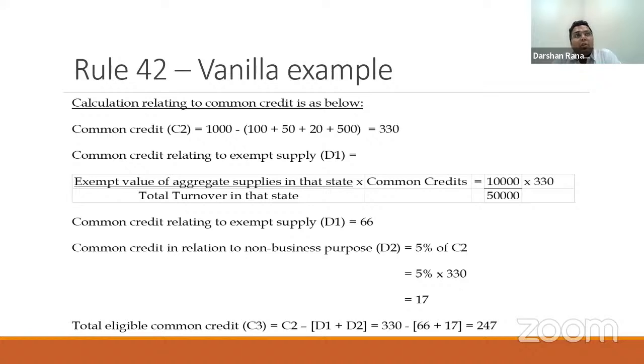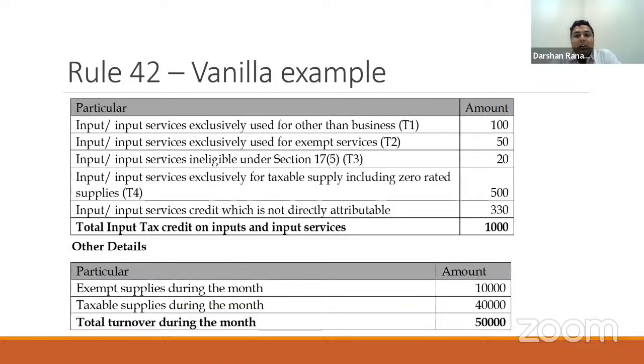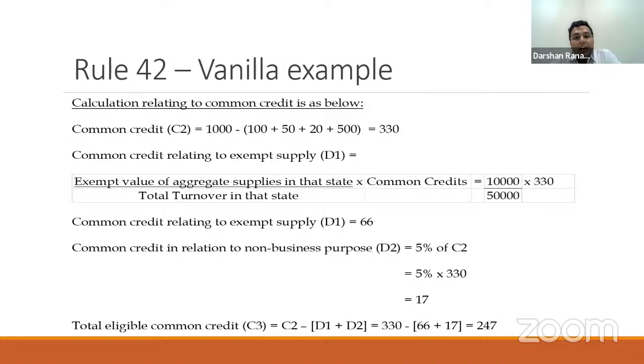As per Rule 42, first I have to identify my common credit. So common credit, as we understood in the formulas earlier, is total credit, which is 1000 in this example, minus my ITC attributable to non-business use, ITC attributable to my exempt supply, ITC attributable to taxable supplies, and my blocked credit. So I've subtracted 1000 minus, in brackets, 100 plus 50 plus 20 plus 500. So what I've derived is the left out ITC of 330 rupees.